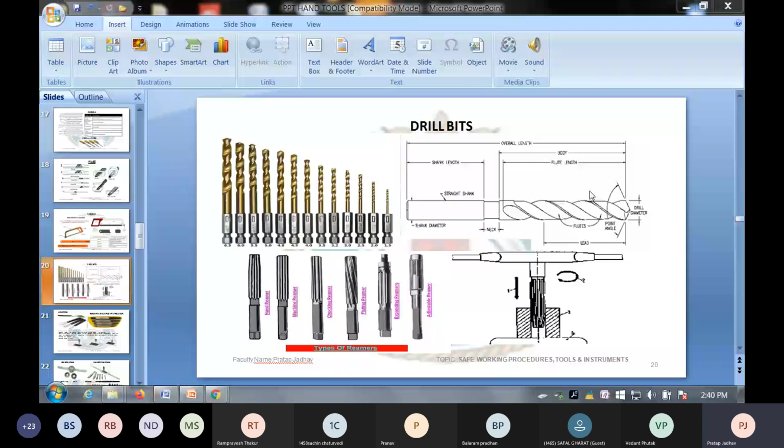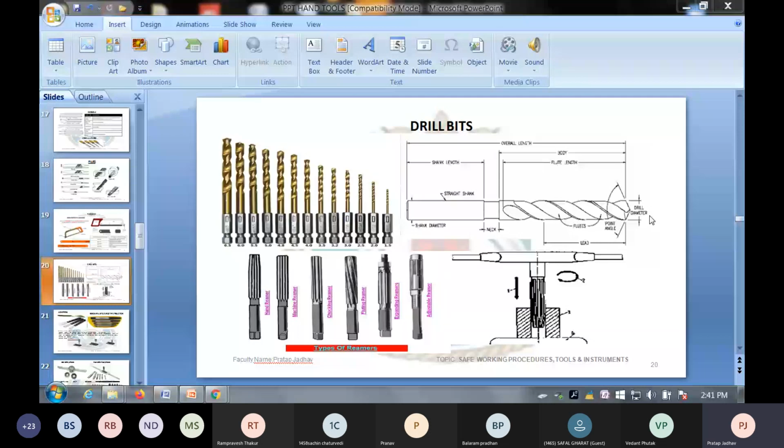The drill bit has the tendency to slide on the metal, and sometimes it may break and fly off, which can lead to an accident. So this is one of the important points we have to remember. As I told you, it has spiral cutting edges, so the drill bit acts like a cutting and pumping tool. It cuts the material and pumps it out via the spiral grooves, and it keeps getting inserted deeper until you stop drilling the hole in the body.